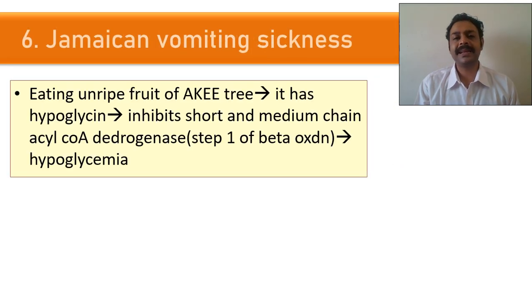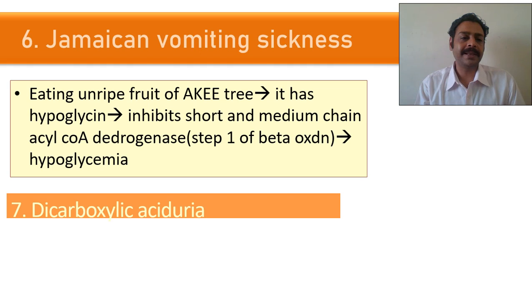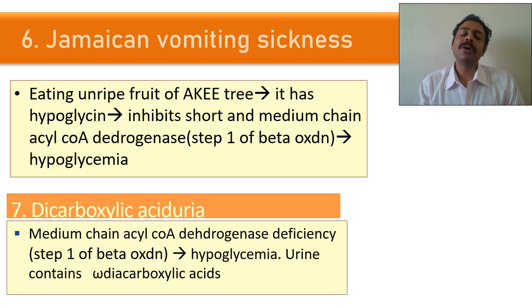Jamaican vomiting sickness. There is a fruit called ackee fruit. It has one poison called hypoglycin. For short chain and medium chain fatty acid, the first step, dehydrogenase step, will be inhibited by this hypoglycin. Patient will have hypoglycemia. Dicarboxylic aciduria. As I told you, when beta oxidation is blocked, it will lead to omega oxidation leading to dicarboxylic acid.